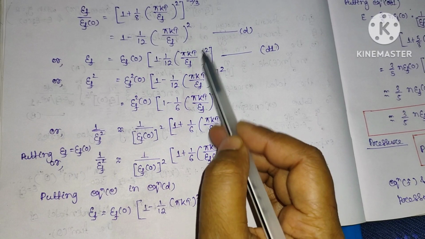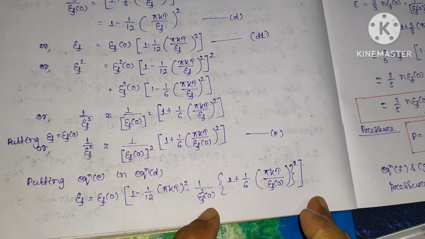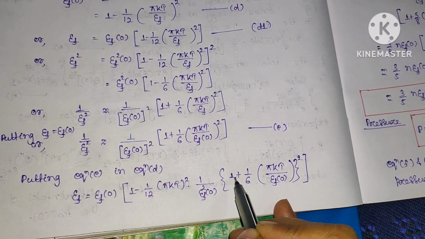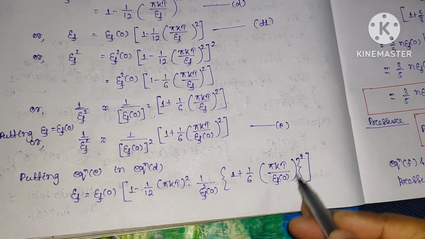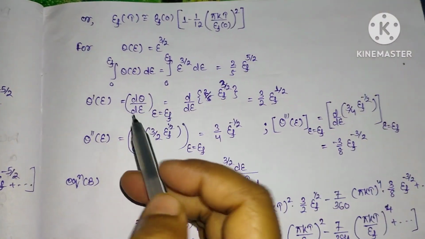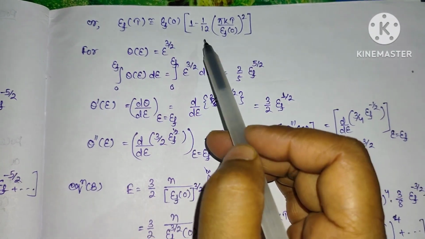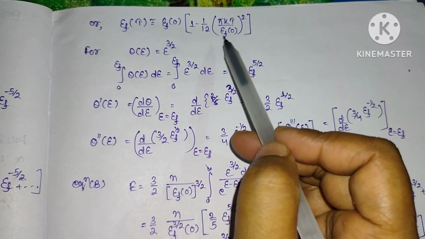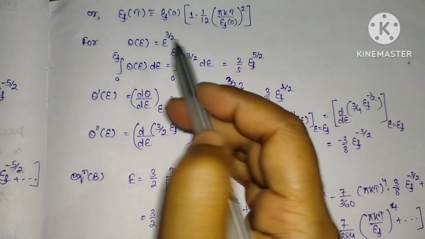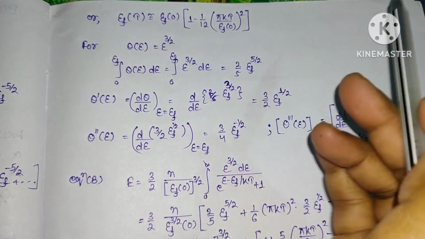In place of 1 by EF square, we have to substitute this value. Simply we have substituted this value. Clear? Now simply multiplying this term here and neglecting the higher order term, we can calculate the total energy. EF, this is the Fermi energy at temperature T, will be equal to EF of 0 into 1 minus 1 by 12 pi kT divided by EF of 0 whole square. Okay. Now this is the Fermi energy at any temperature T.